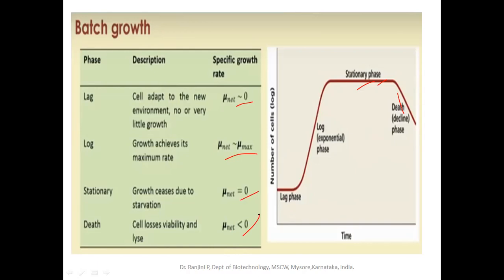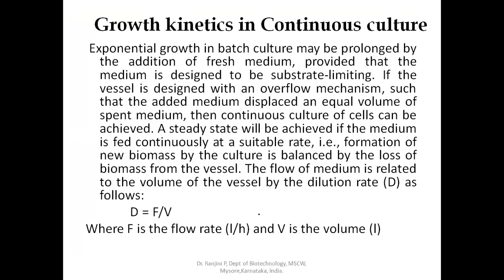Next, growth kinetics in continuous culture. Exponential growth in batch culture may be prolonged by the addition of fresh media, provided that the medium is designed to be substrate limiting. In the case of the chemostat, a biosensor senses the essential nutrient concentration. That is the signal to send the spent media out of the outlet, and it will draw the same volume of fresh media inside the fermenter. So the concentration of the limiting substrate is very important in changing the fresh media.